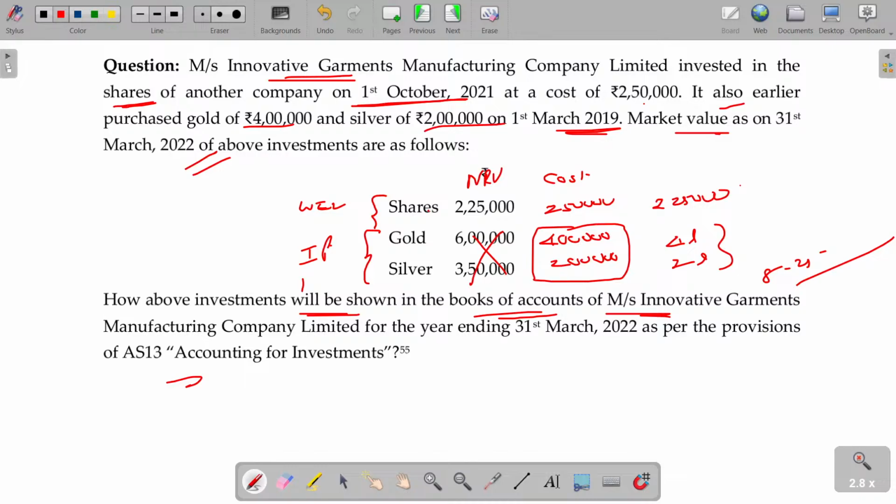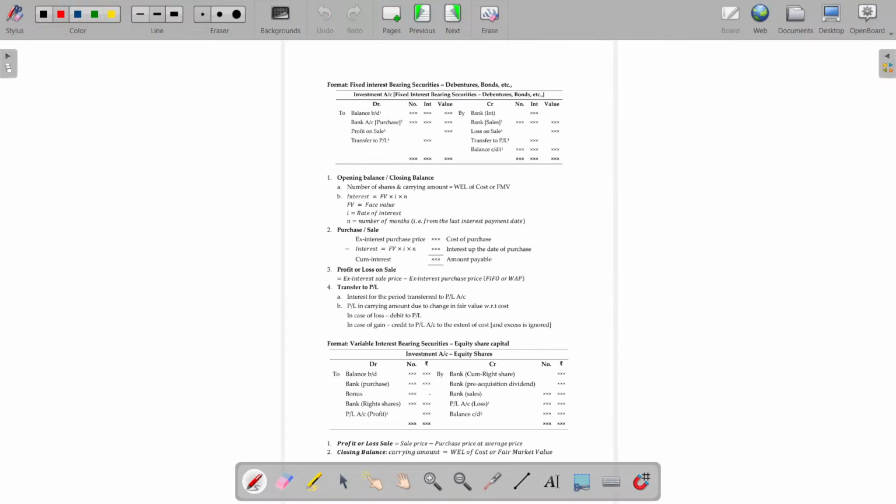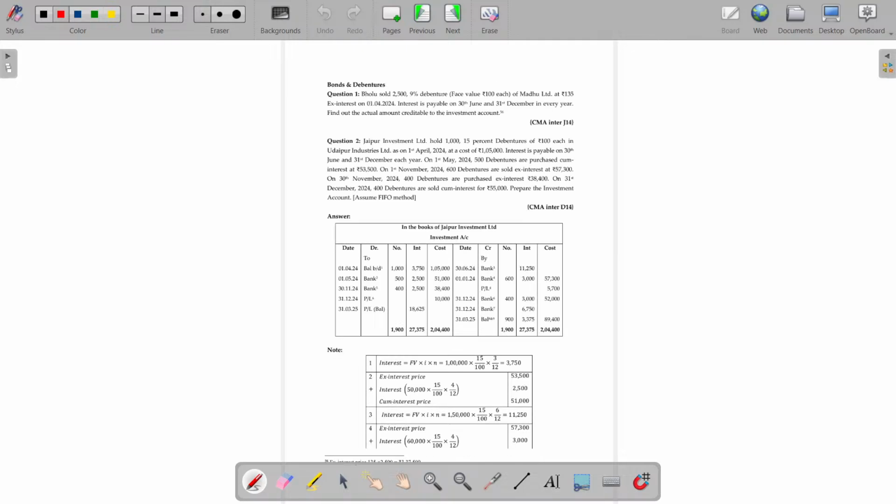Illustrations related to this topic. I have given the format here for the fixed interest bearing securities and variable interest bearing securities. Separately I have given. Anyway, solve and then later I will explain the format. Because the solution is very simple. We'll start with the first illustration.